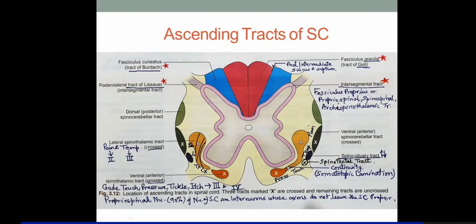And these are intersegmental tracts. Its different names are fasciculus proprius, propriospinal, spinospinal, or arcuspinothalamic tract. And here at the margin of the dorsal horn, where the dorsal root enters, this also is made up of unmyelinated fibers communicating up to 4 segments above and below, and this tract is called tract of Lissauer. Okay,